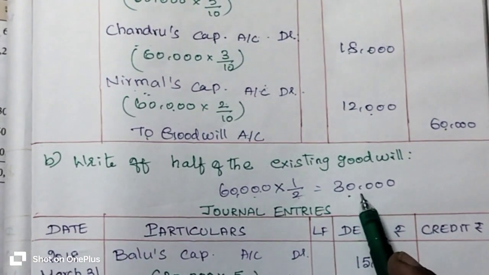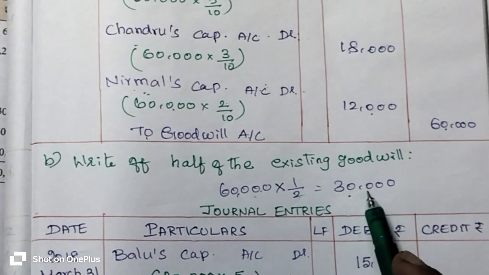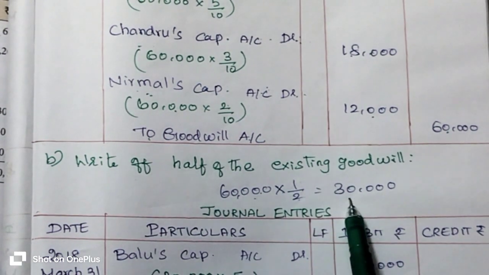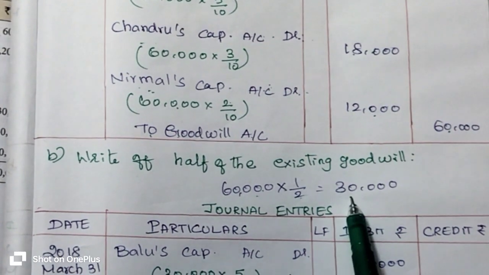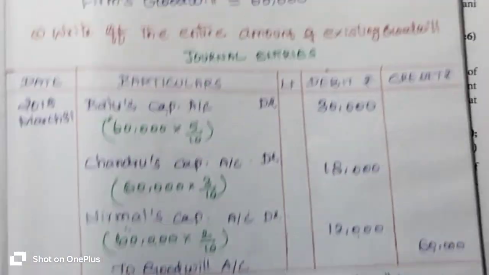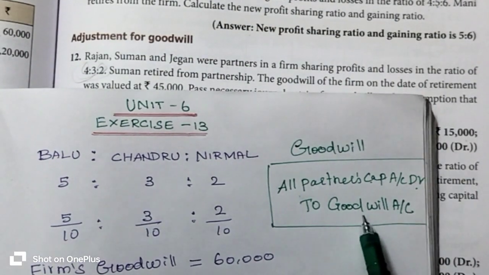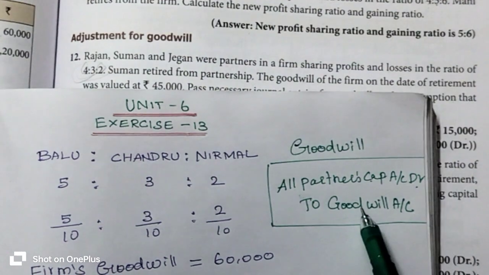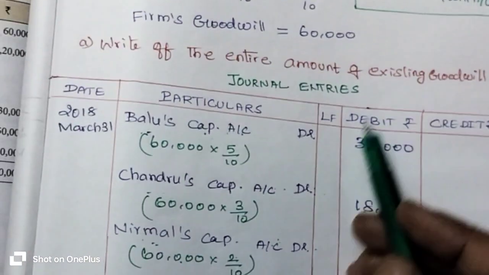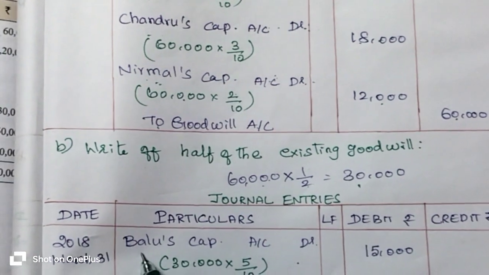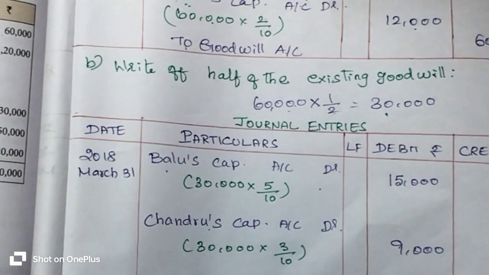So we are going to pass the necessary journal entry for this half of the amount of the existing goodwill. So what is the journal entry for the existing goodwill? All partners' capital accounts are to be debited and goodwill account is to be credited. So who are the all partners? Balu, Chandru and Nirmal.